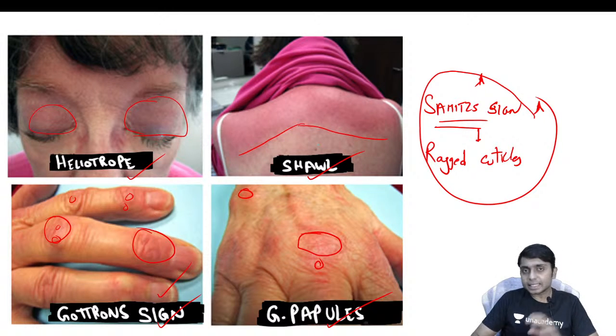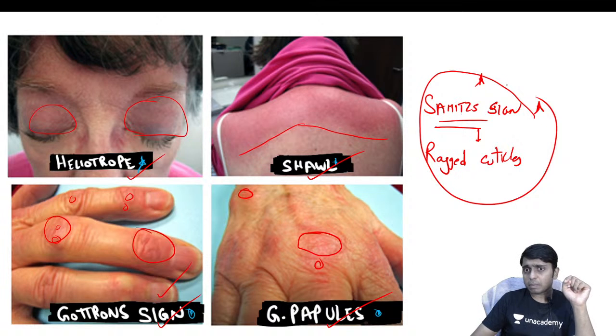So yes, you can also see heliotrope rash in dermatomyositis. That is, there will be violaceous erythema over the eyelids and over the shawl area. This area, the upper back, is the area where we usually wear the shawl. That is the reason why it is called shawl sign. So heliotrope rash, shawl sign, Gottron's sign, Gottron's papules, all of these are seen in dermatomyositis.